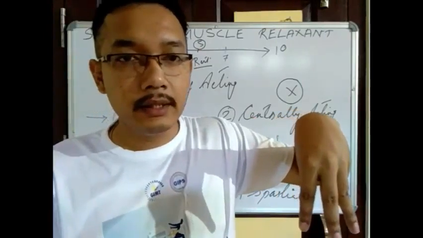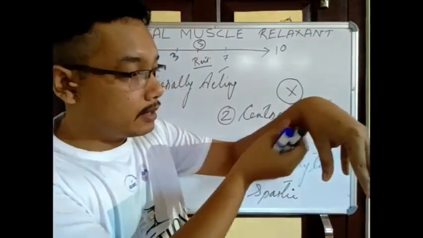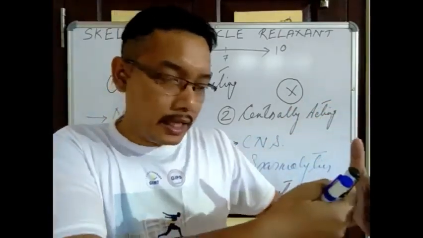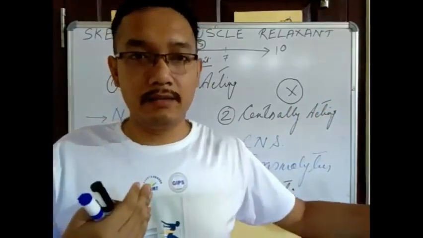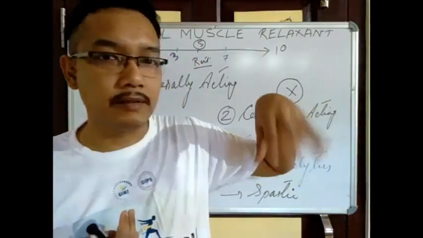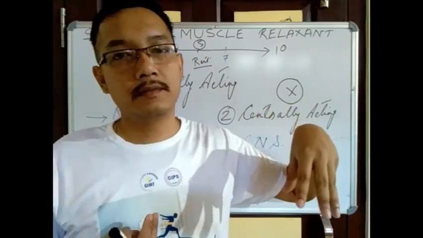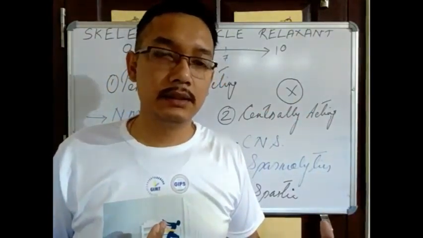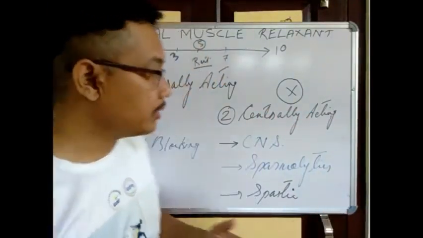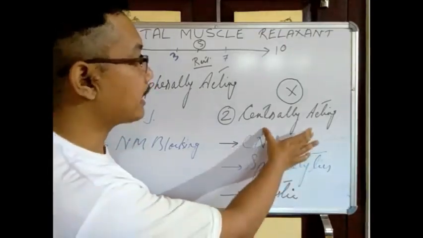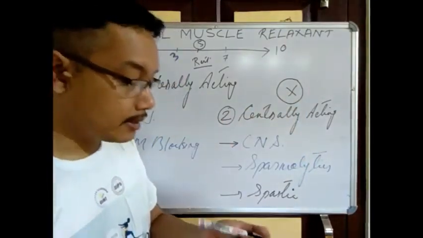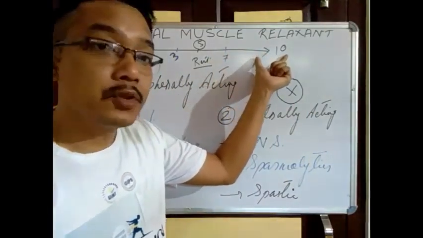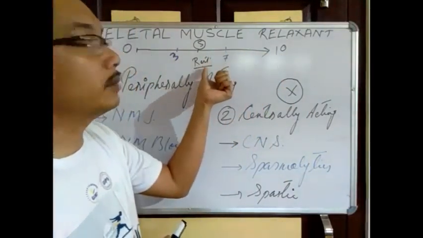Right? Here we have certain flexor muscles. The flexor muscles will stretch like anything, so that there is no normal movement of the muscles. An excessive tone will be there. So these centrally acting muscle relaxants are used to bring down the excessive tone of the muscle to the normal one.